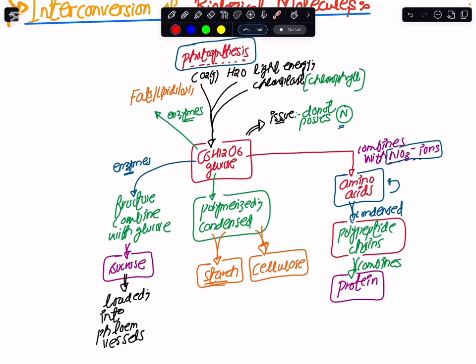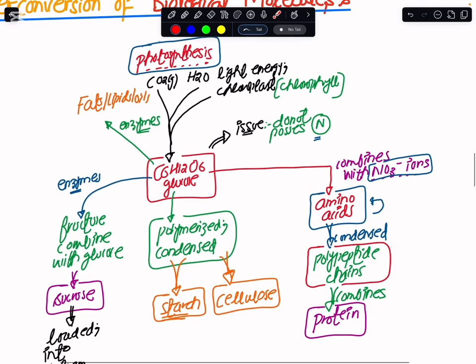So what happens in the plants is that the xylem vessels, along with the water, bring the nitrate ions to the leaves as well. These nitrate ions combine with this glucose molecule, and as a result we make amino acids out of it.